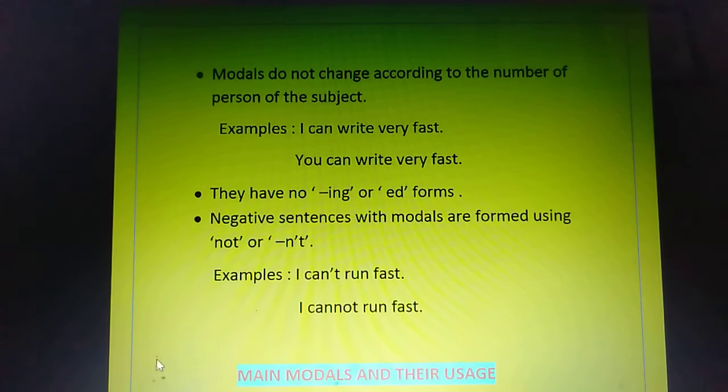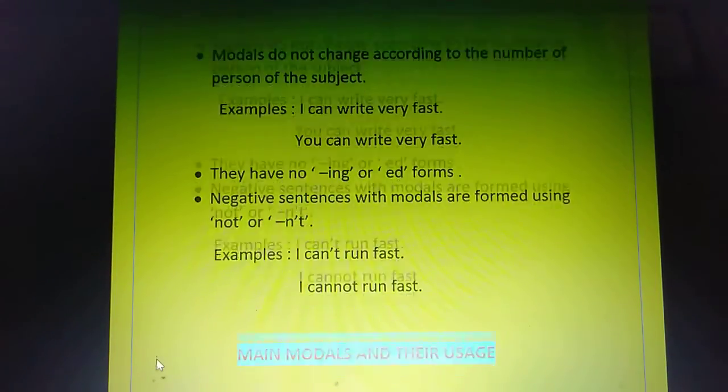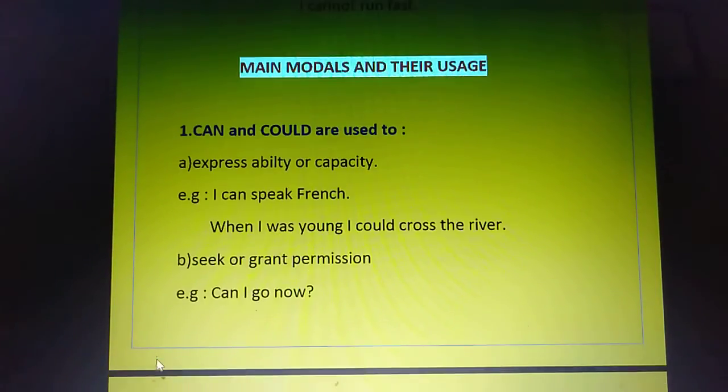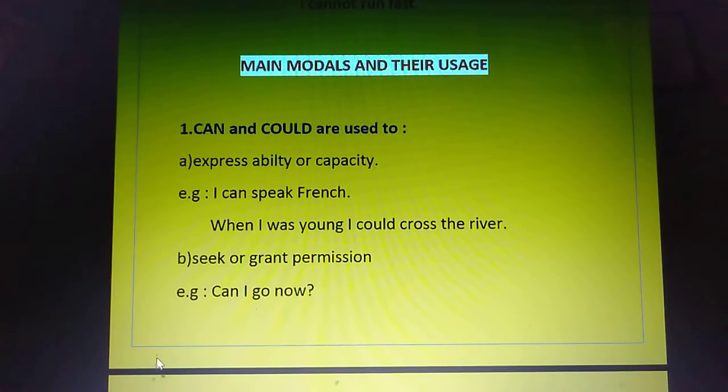Now we will come up with main modals and their usage. I have divided the explanation of modals into two parts because we could not cover all the modals in one video. So I have taken can, could and may, might in this video. So let's first see the usage of can and could.